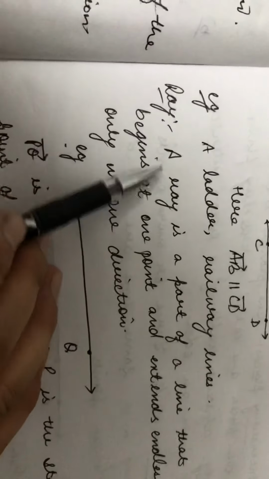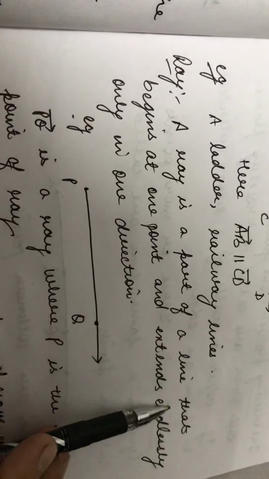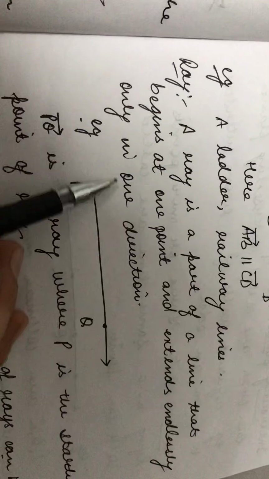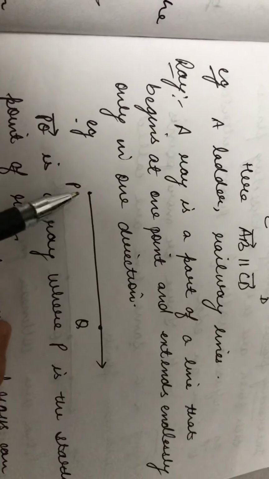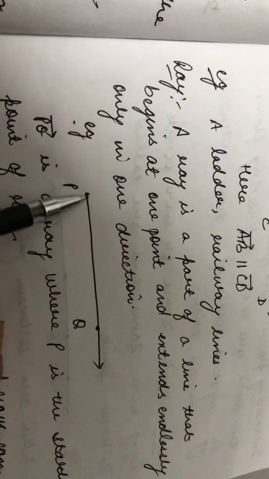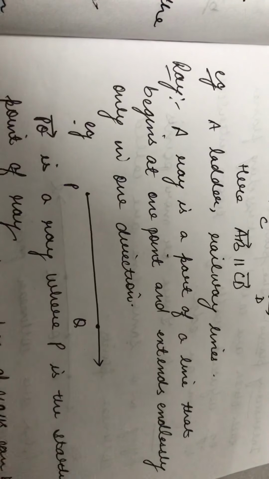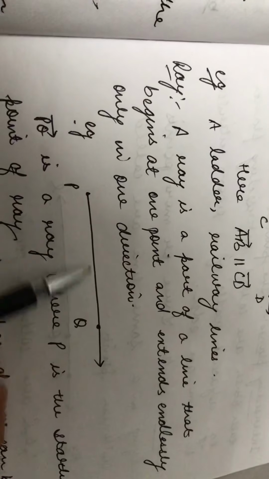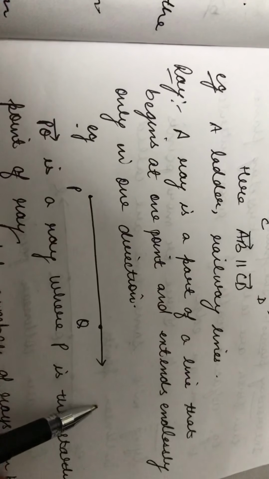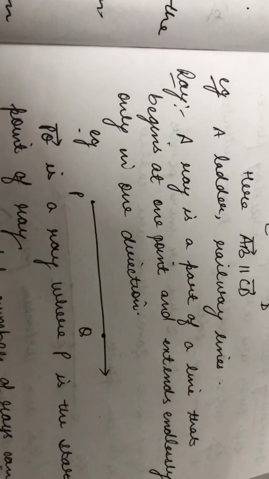Next is a ray. A ray is a part of a line that begins at one point and extends endlessly only in one direction. For example, it starts from this point P, then it can go indefinitely to the other side. So it does not have an ending point. It has the starting point, but it does not have any ending point. This is known as a ray.